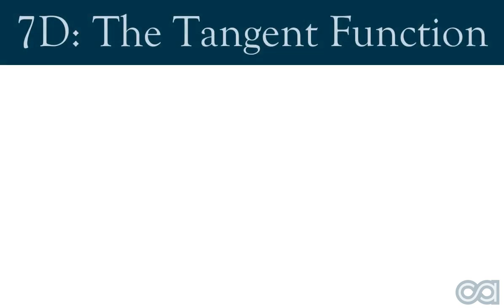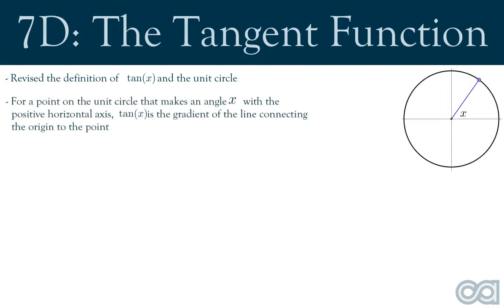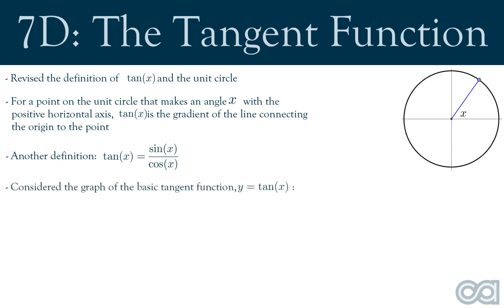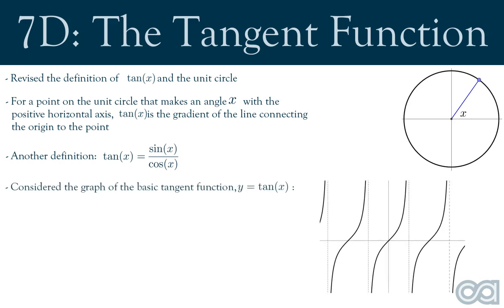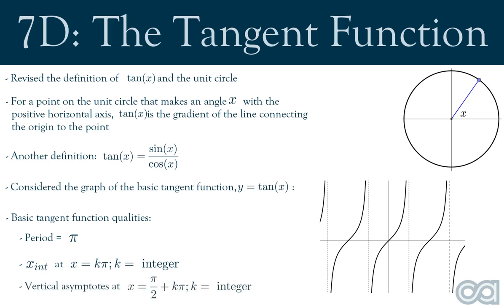Alrighty, let's summarize what we've learnt today. So in this video, we revised the definition of tan of x in relation to the unit circle. For a point on the unit circle that makes an angle of x with the positive horizontal axis, tan of x is defined as the gradient of the line connecting the point to the origin. We can also define tan of x as sine of x divided by cos of x. We then considered the graph of the basic tangent function. This graph has the following qualities. Period is pi, x-intercepts at k pi, where k is an integer, vertical asymptotes at x equals pi over 2 plus k pi, where k is once again an integer.